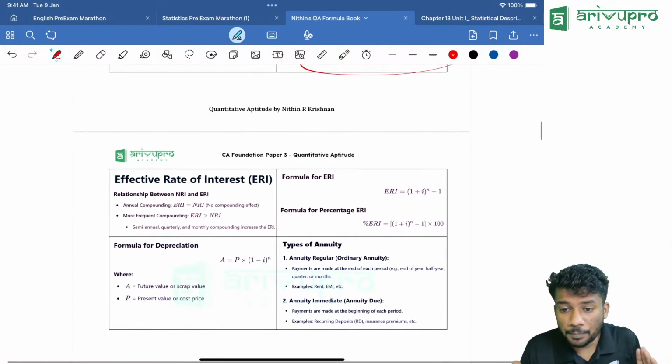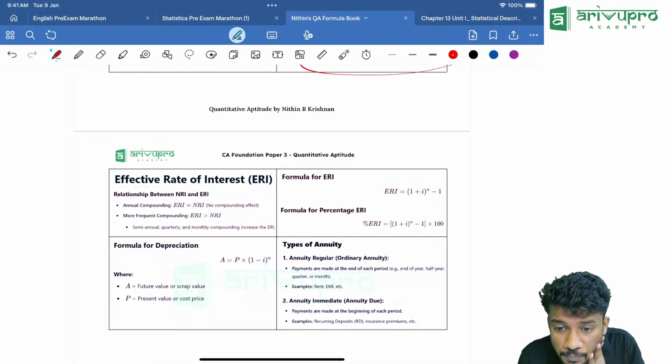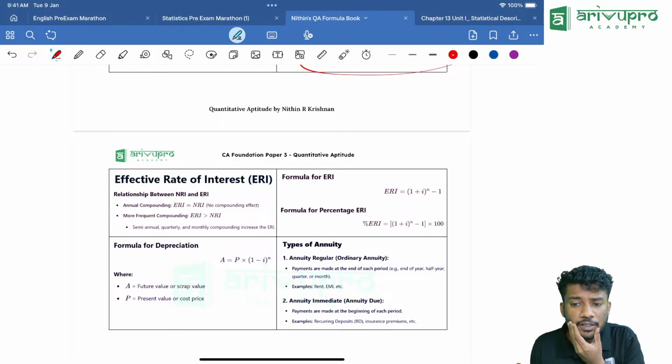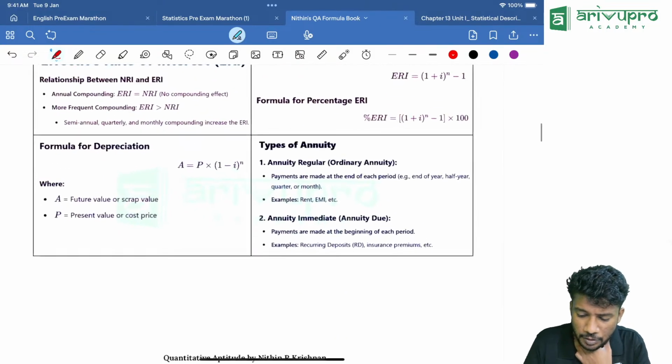Method, 1 second, sir, please. PDF it's uploaded, Ashifa. You can check the last marathon. It is there in the description of the last one.